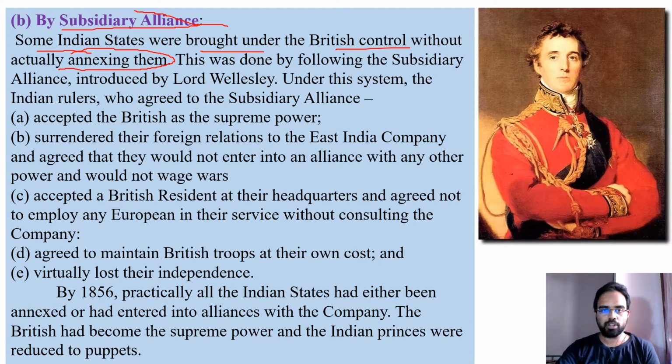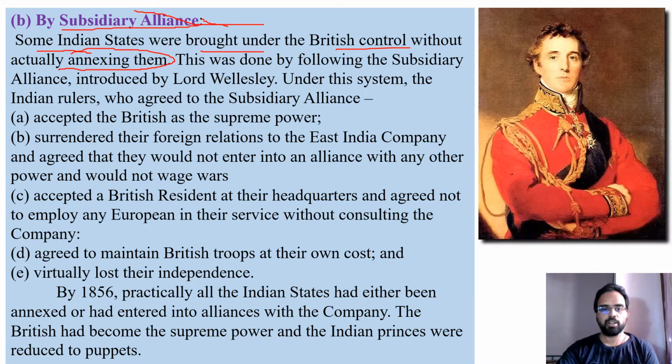The British did not want to become the rulers themselves, but they wanted the territories under their control. What do you mean by that? The rulers of that territory must obey the British. To make them obey and keep them under control, they used a policy called subsidiary alliance.